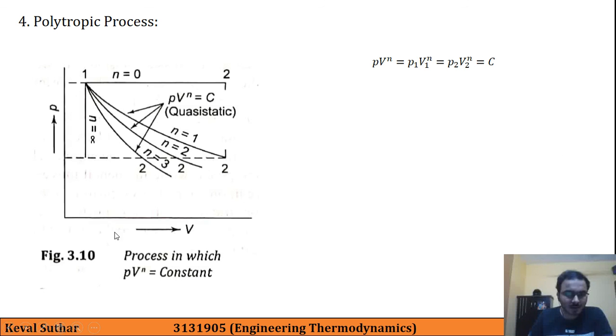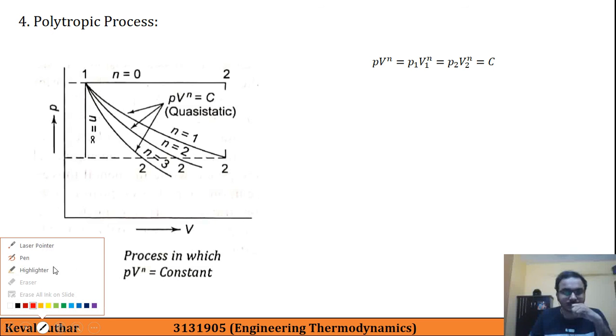So here we are beginning the derivation of work done in this case.